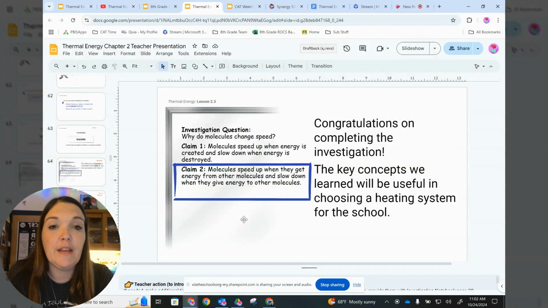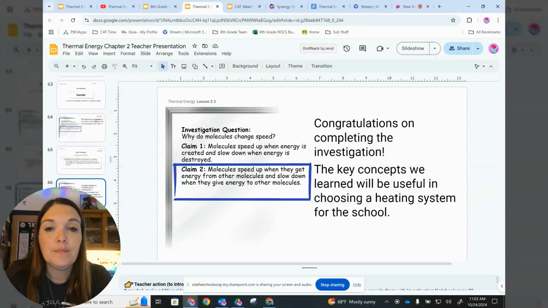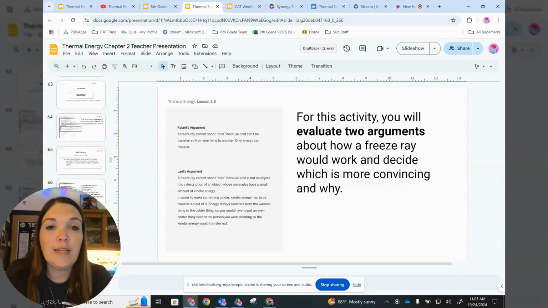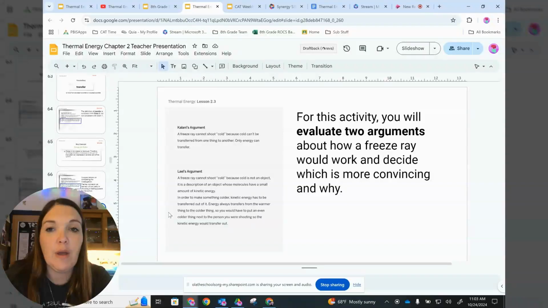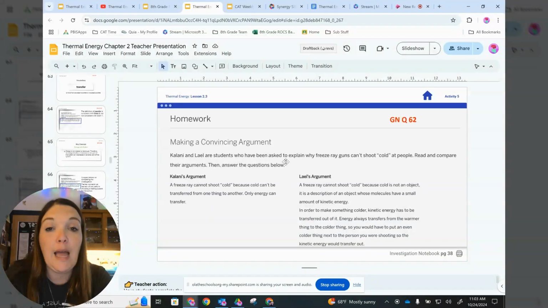Congratulations on completing the investigation. The key concepts we learned will be useful in choosing a heating system for the school. Okay. Your next activity, you're going to evaluate two arguments about how a freeze ray would work and decide which is more convincing and why. So the link is there in your notes. I will go ahead and read these two to you, and then you will do the activity in your guided notes. Okay, you have to click on it.